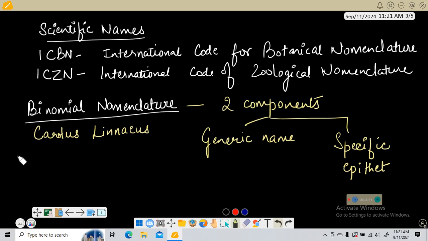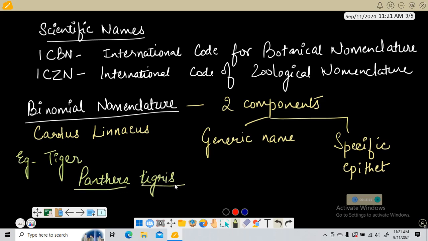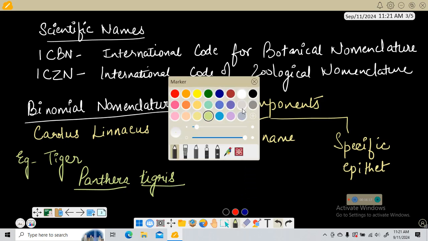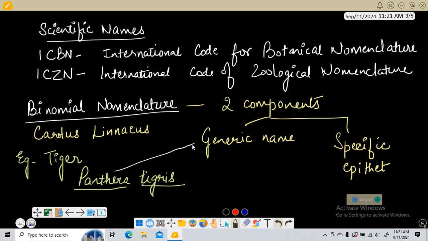Now let's say I take the example of a tiger. Somewhere it is called tiger; if you go to Bengal, it's called bagh there, right? The scientific name of tiger is Panthera tigris. You will go to any part of the world, it will remain the same: Panthera tigris. Here this is the generic name and this is the specific epithet.